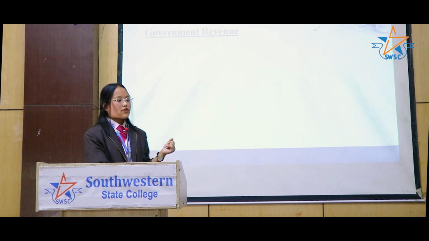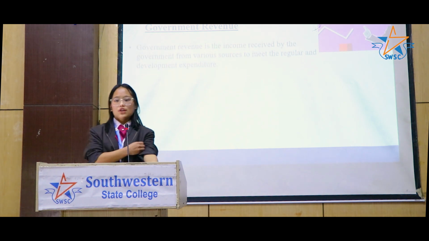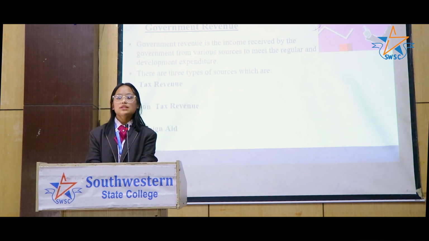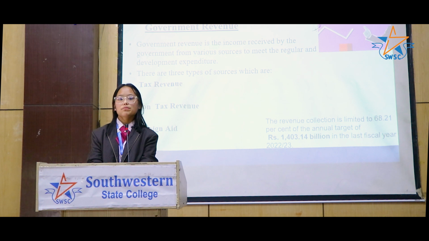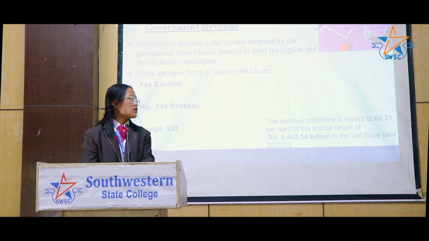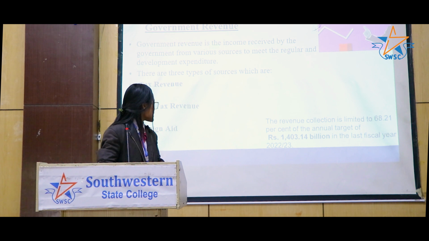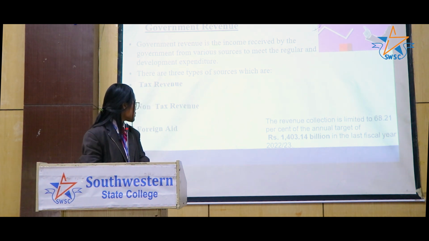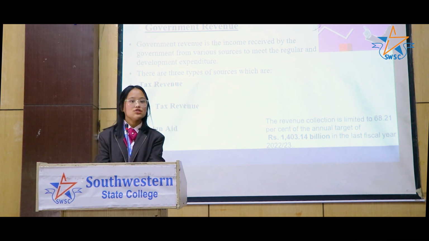And these are the contents of our topic, so let's start with the introduction of government revenue. The income received by the government from various sources to meet the regular and development expenditure is known as government revenue. The revenue collection is limited to 68.21% of the annual target of Rs 1,403.14 billion in the last fiscal year 2022 and 23.